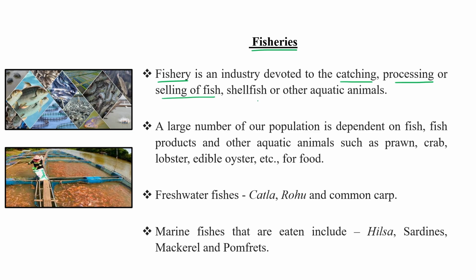A large number of our population is dependent on fish and fish products, and not only fish, but other aquatic animals as well, like prawn, crab, lobster, edible oysters, etc. These are some examples of freshwater fish like katla, rohu, common carp. These are examples of some marine fish like hilsa, sardines, pomfrets.